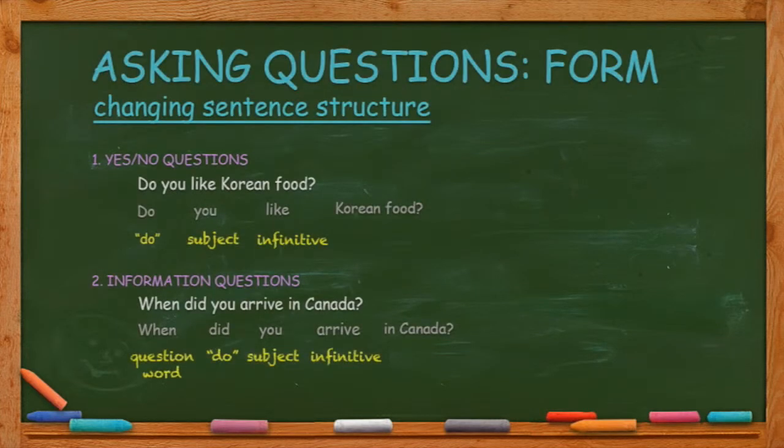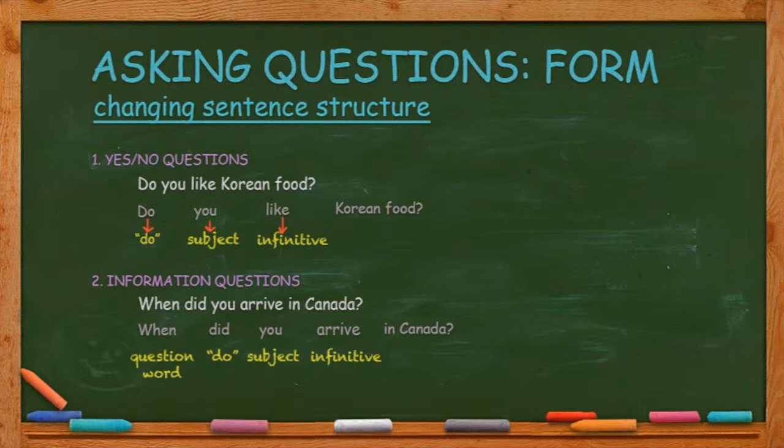Okay, I'm going to explain the form for asking questions in English. Let's look at number 1, the yes-no question. Do you like Korean food? It begins with do, an auxiliary verb. Next is the subject you, then the main verb in infinitive form, like. Do you like Korean food?